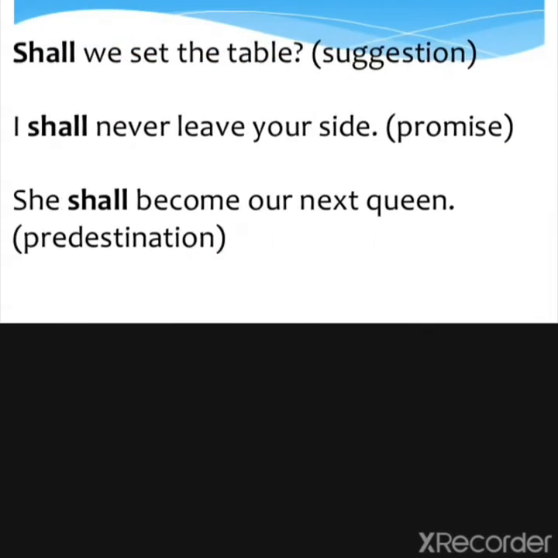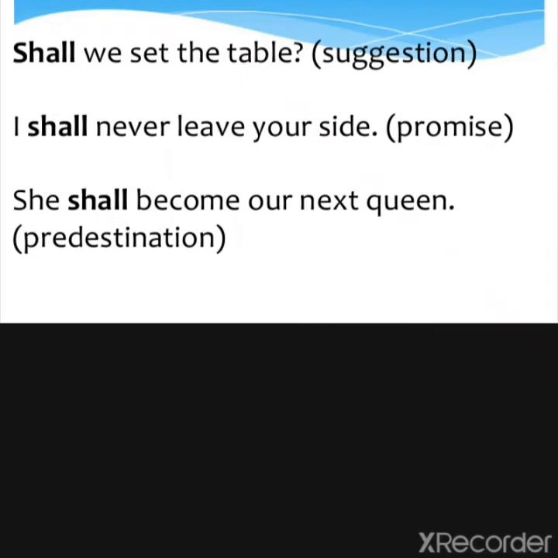How about: shall we set the table? This means everything is ready. This is only a formality that you want to fulfill. Now, shall we set the table? It means everything is ready. Suppose we are going to arrange a party and everything is ready. So just before doing the work, I am asking you, taking your suggestion also: now shall we set the table?